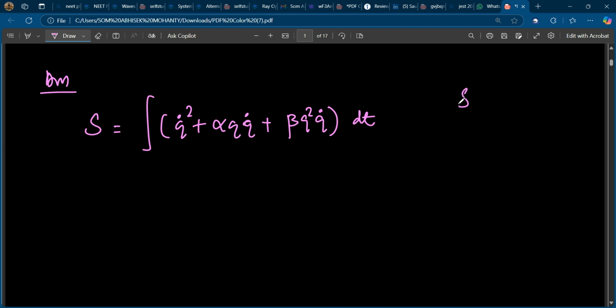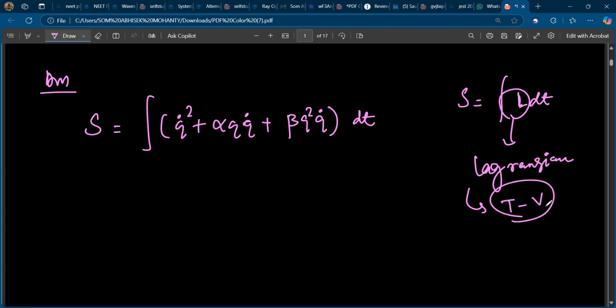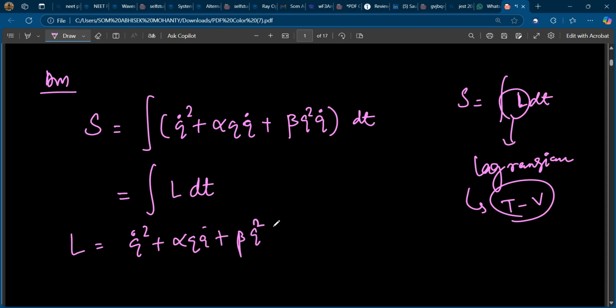Action S is equal to integral of L dt, where L is the Lagrangian, kinetic energy minus potential energy. So L is equal to q dot square plus alpha q dot plus beta q square q dot. This is the Lagrangian.